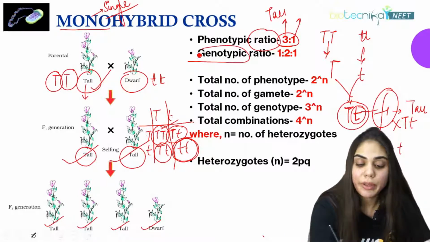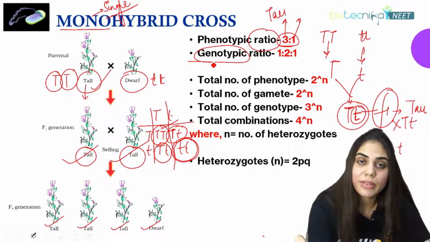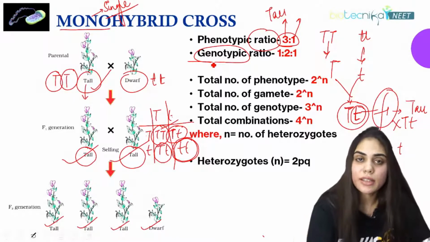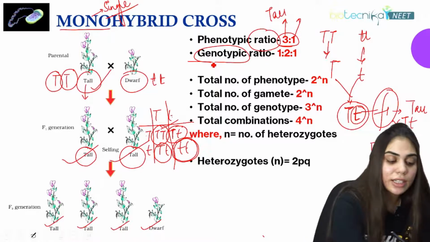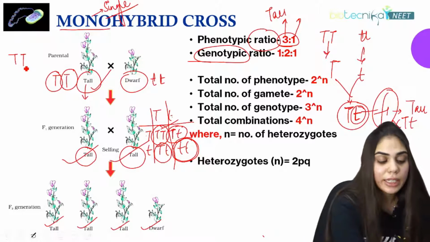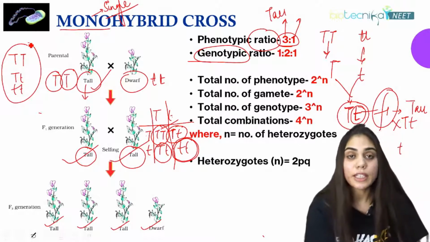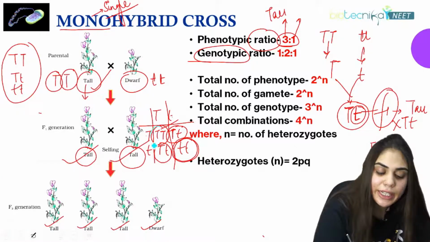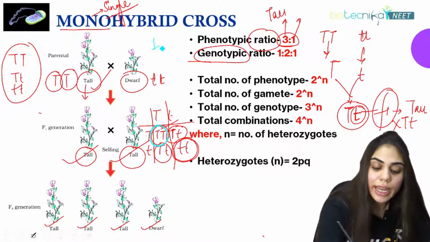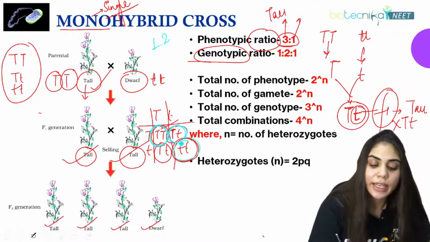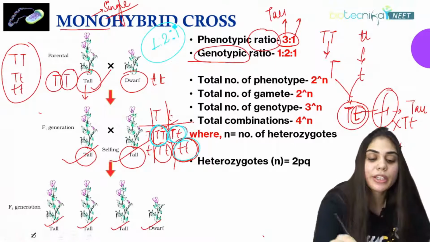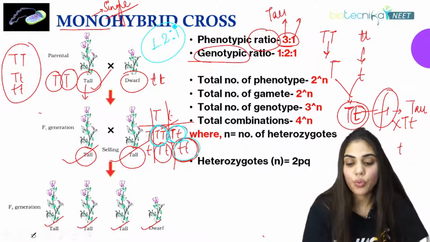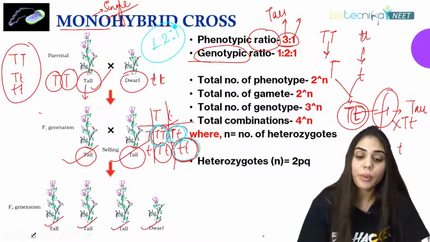Now what is the genotypic ratio? Genotypic ratio represents the genotype of an organism. What is a genotype? That is the genetic makeup. Now, what is the genetic makeup here? We are simply talking about capital T, capital T, capital T, small t, or small t, small t. This is what is called the genotype. You can see one time we are getting capital T, capital T. That means 1. And twice we are getting capital T, small t, that is 2, and once we are getting again small t, small t. The genotypic ratio becomes 1:2:1.